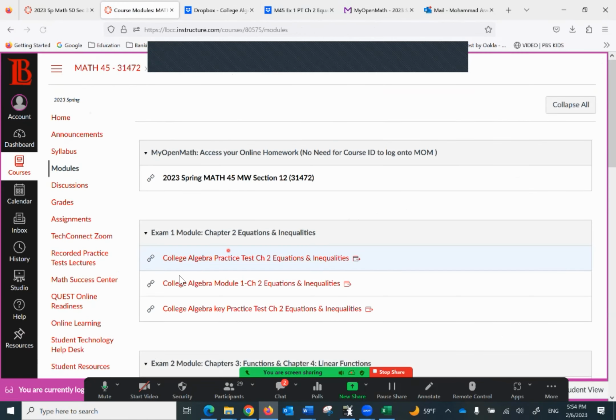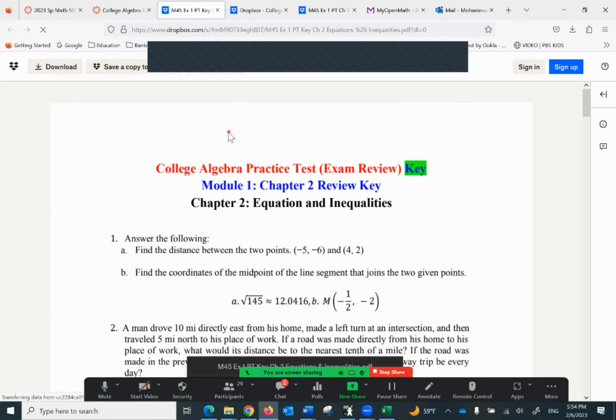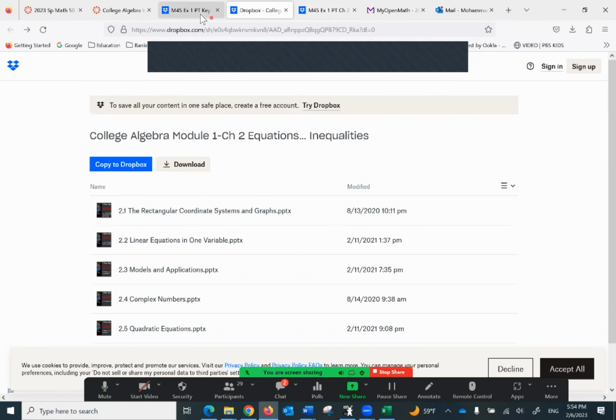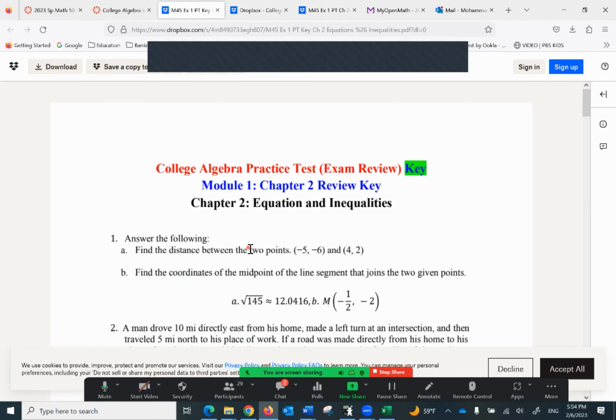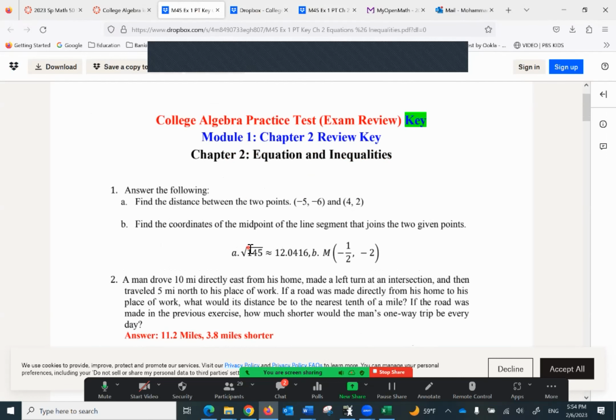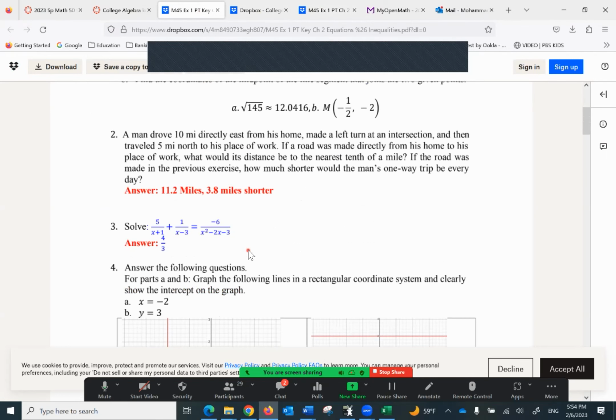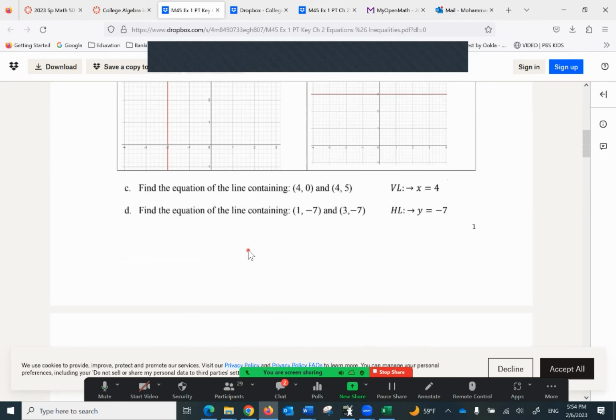And what happens at the end of exam one module, the last thing you see is the key to the practice test. So not only we have the practice test, we also have the PowerPoints, we also have the key. I highly recommend you do your practice test on a daily basis and then consult the key, make sure you've done it right.